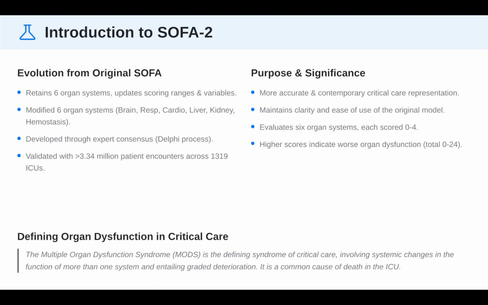Its purpose is to describe organ dysfunction in critically ill adults, aligning with the Sepsis-3 guidelines where a SOFA change of 2 or more from baseline indicates organ failure. Significance: it is a common language for ICU teams, predicting mortality risk and guiding intervention. For instance, in a patient with sepsis-induced ARDS, SOFA-2 helps quantify how many organs are failing. Think of it as a multi-system dashboard for prognosis. These updates ensure we are not underestimating dysfunction in today's era of advanced care.